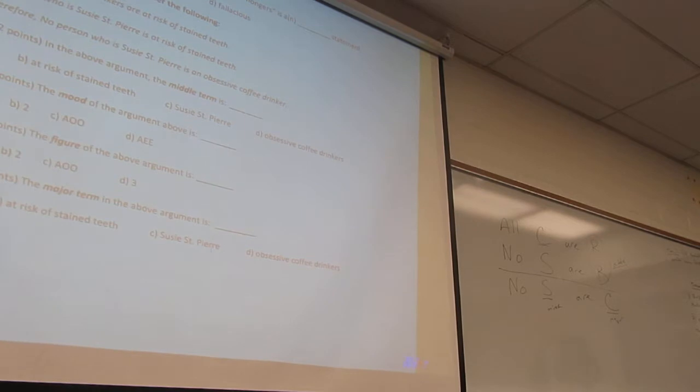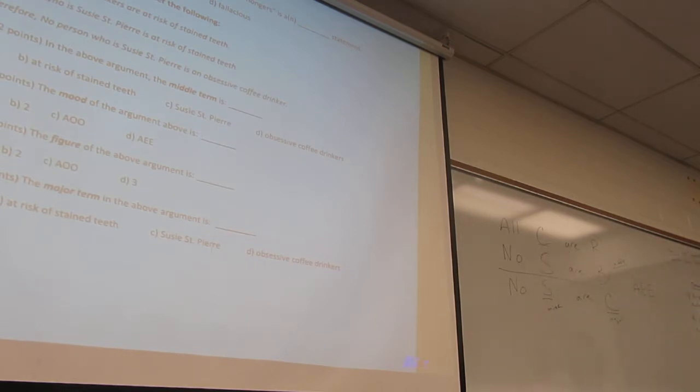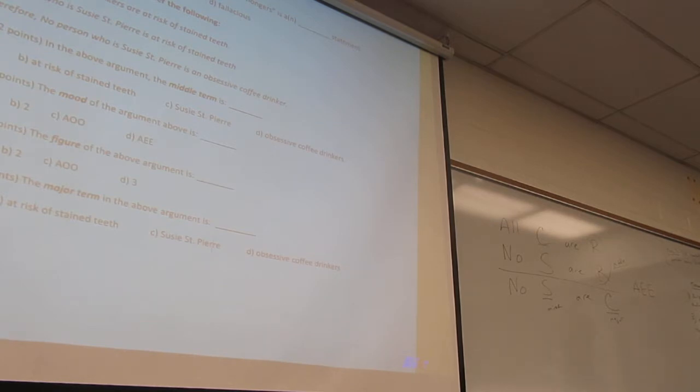The mood of this argument was what? A, louder, A, E, E. Because no S or R is an E statement, no S or C is an E statement. That's just a matter of remembering what those four kinds of statements are, and remembering that the mood is designated by the three letters. Now, the figure.